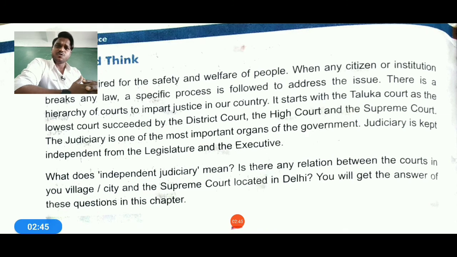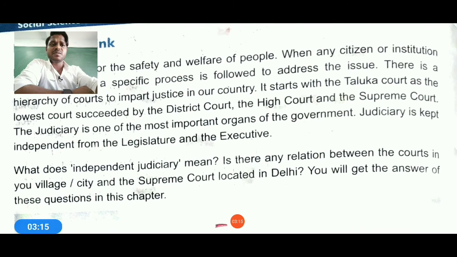What is the judiciary? If the question is asked, the judiciary is an independent section of the law, and it must be independent. The organs of the executive or the legislative, or whatever government is there, must work independently, and in this independent law everybody must be equal; that is how the law is framed. So what does independence of the judiciary mean? The question arises here: is there any relation between the court in your village or city and the Supreme Court's location? The answer is no. If you get the answer to this question in this chapter, it is good for you.